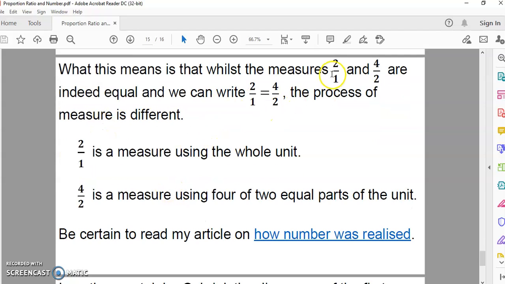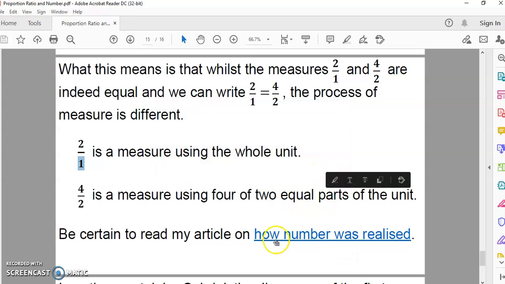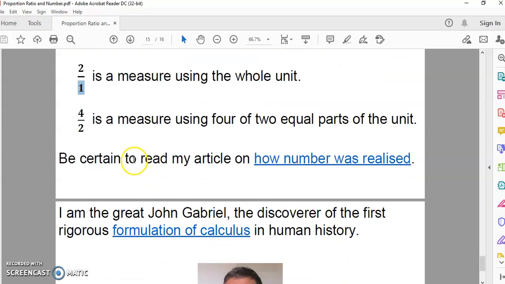What this means is that whilst the measures 2/1 and 4/2 are indeed equal, and we can write 2/1 is equal to 4/2 in algebra, the process of measure is different. 2/1 is a measure using the whole unit, and 4/2 is a measure using 4 of 2 equal parts of the unit. Remember, this denominator in algebra means the number of divisions of the unit into equal parts. Be certain to read how number was realized. I don't want to go there right now. I'll place a link to it in the details section.